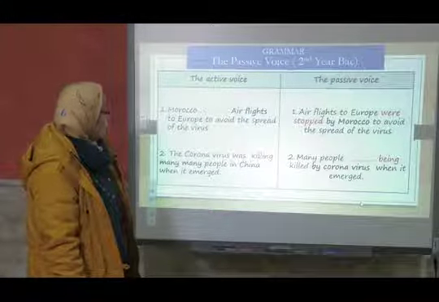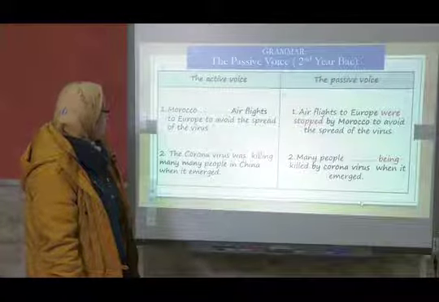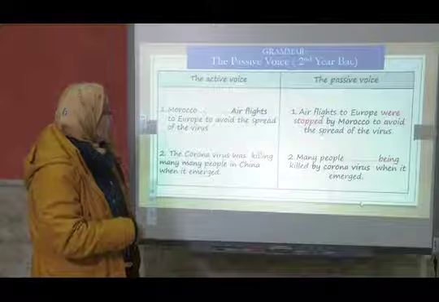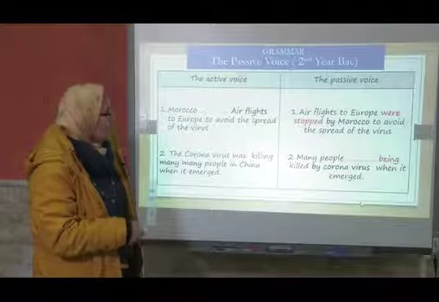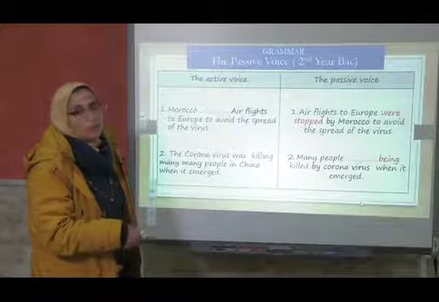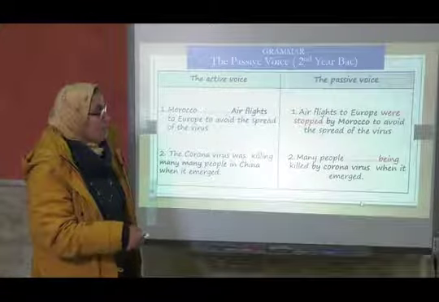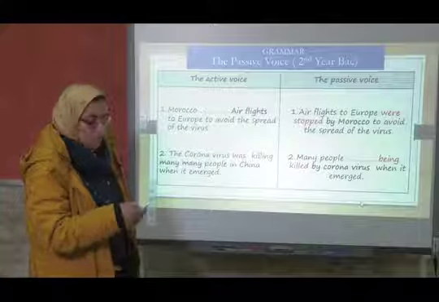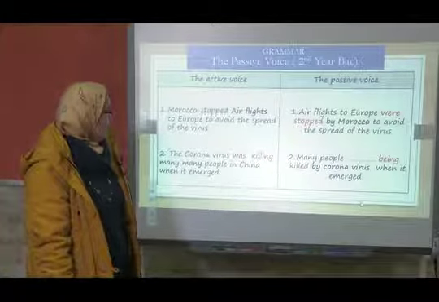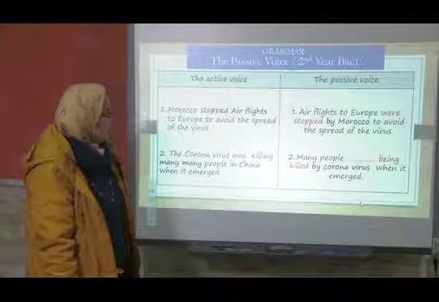Morocco air flights to Europe to avoid the spread of the virus. Here we have the passive form and we need the active form. So were stopped, to be is in the simple past. So the verb here needs to be in which tense? Any idea? Yes, stopped.